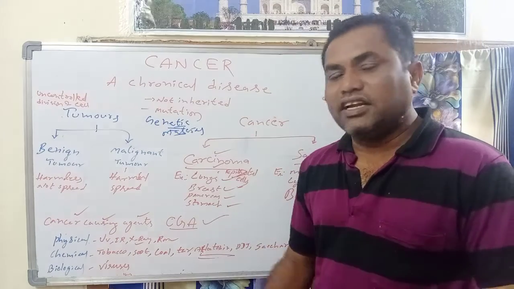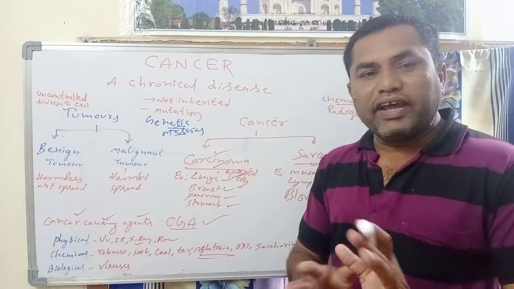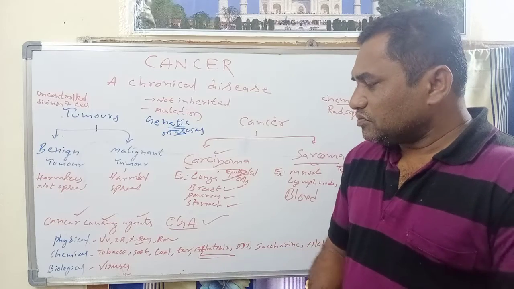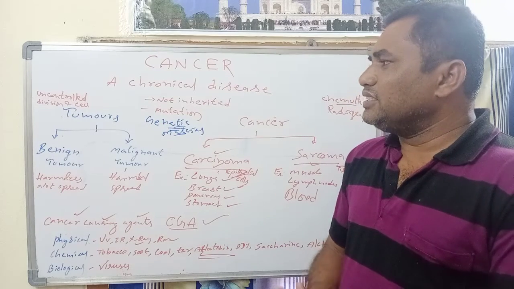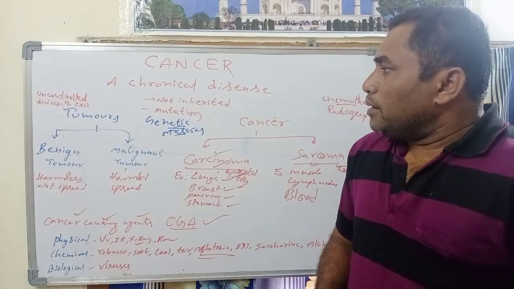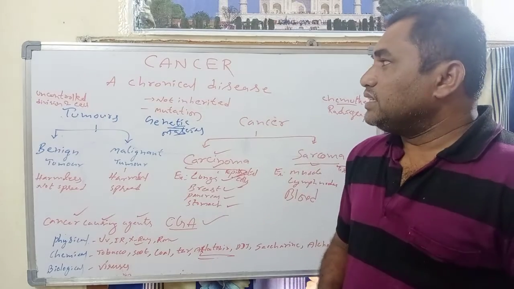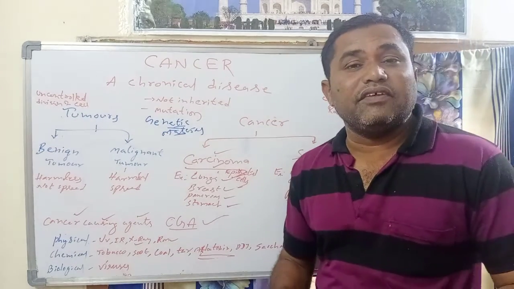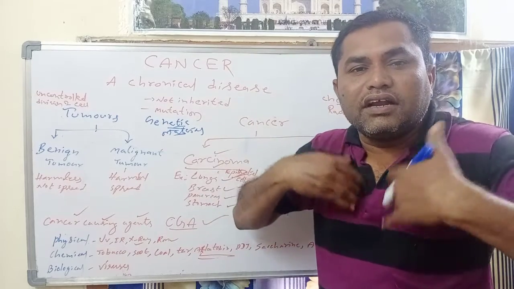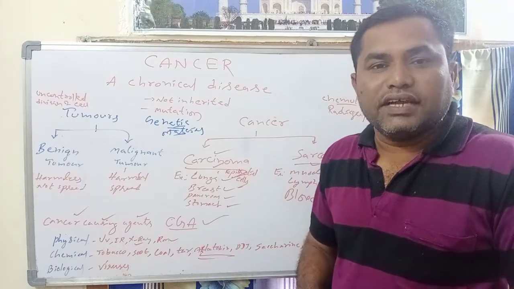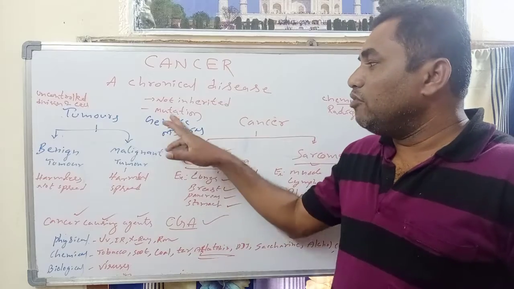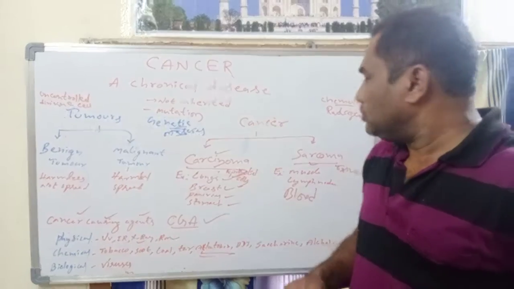Let us go to the biological carcinogenic agents. Here some viruses are responsible for causing cancer. In this way, cancer-causing agents cause cancer. Once again, remember that cancer is not inherited, meaning it never comes from parents to children. It comes whenever sudden changes occur in our body. Sudden changes are called mutations. Inside the cell, genetic changes occur. So these are the main points.